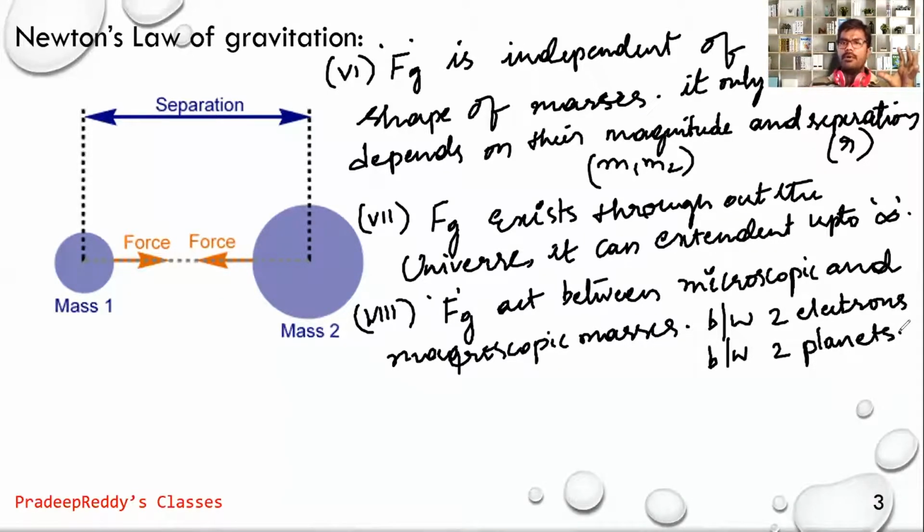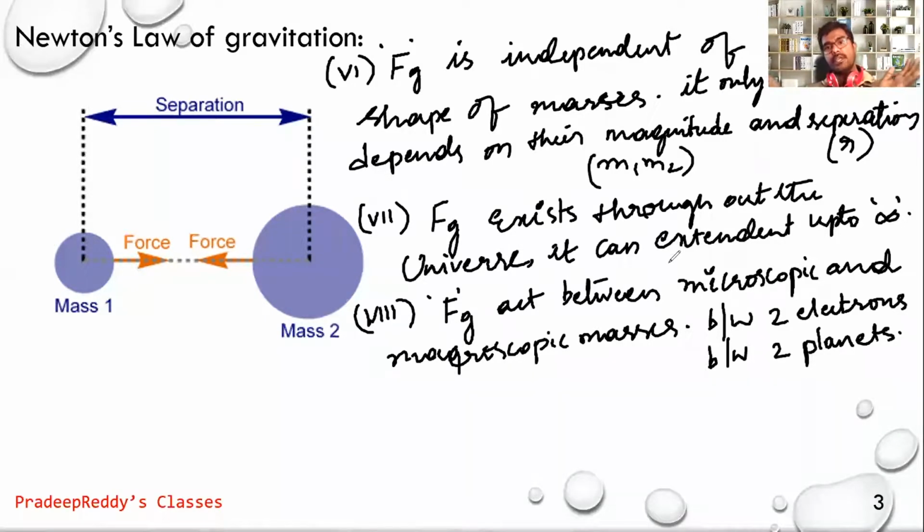They are astronomical bodies. Between two planets, their size is very, very high. Their mass is very, very large. Between two large bodies, there acts gravitational force. And between two small minute particles, say electrons, as they have mass, there will be gravitational force acting between two electrons. Therefore, it acts between microscopic as well as macroscopic masses, and its nature is always attractive.